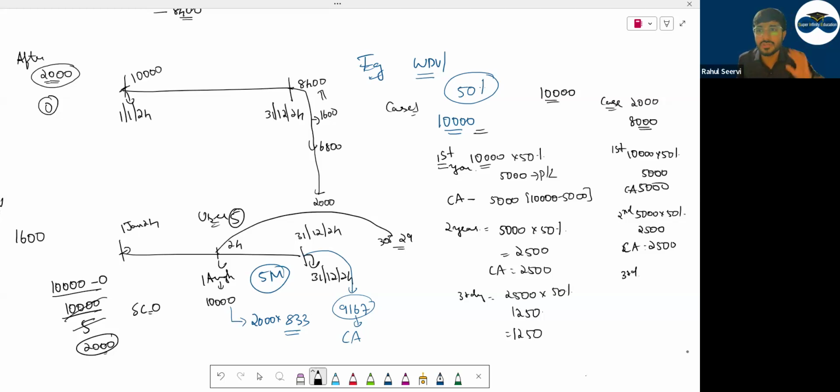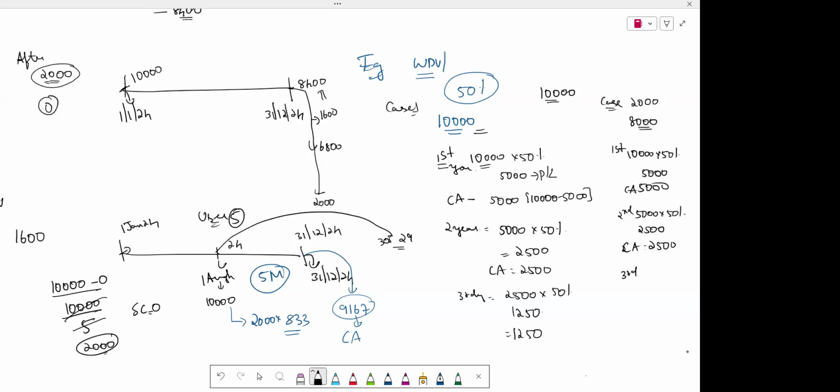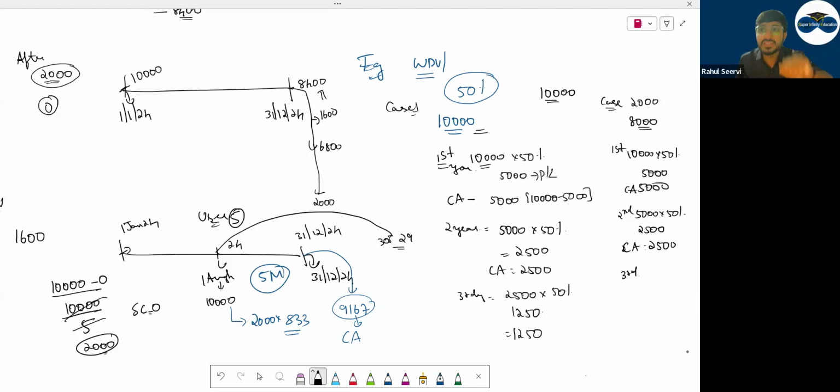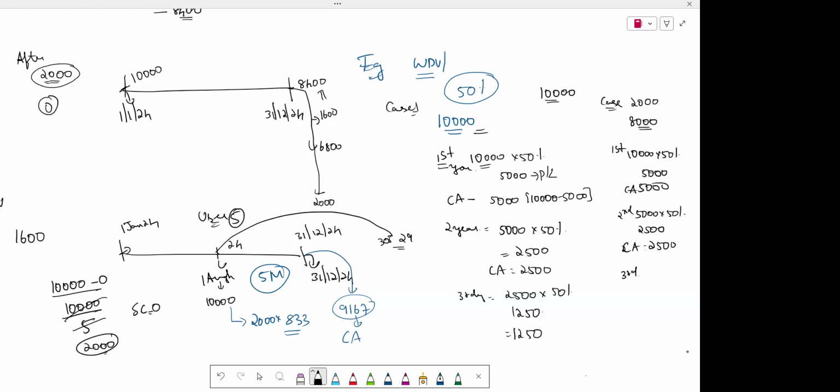But depreciation किस पर लगता है? Depreciation will apply on cost. They never say that depreciation will apply on depreciable amount. Depreciable amount, cost minus scrap value, is what? Maximum depreciation you can charge. The maximum depreciation you can charge is 8,000.